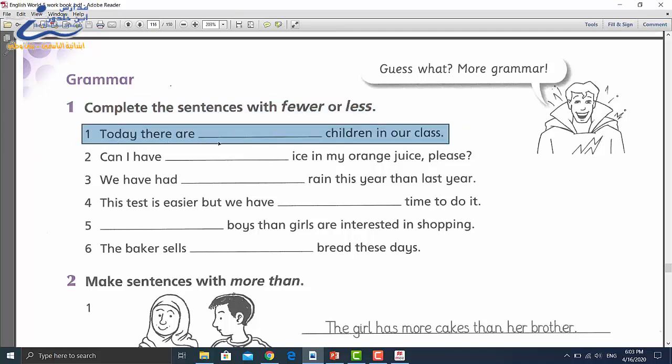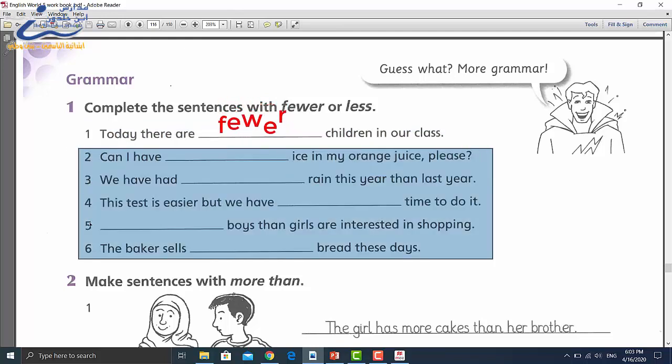Today there are children in our class. Now we have children, which is plural. So we are going to use, great, fewer. So the answer will be today there are fewer children in our class. Kindly complete number 2, 3, 4, 5, and 6 as homework.